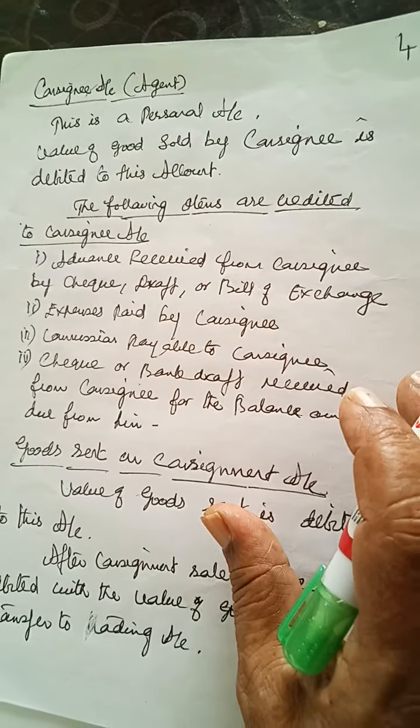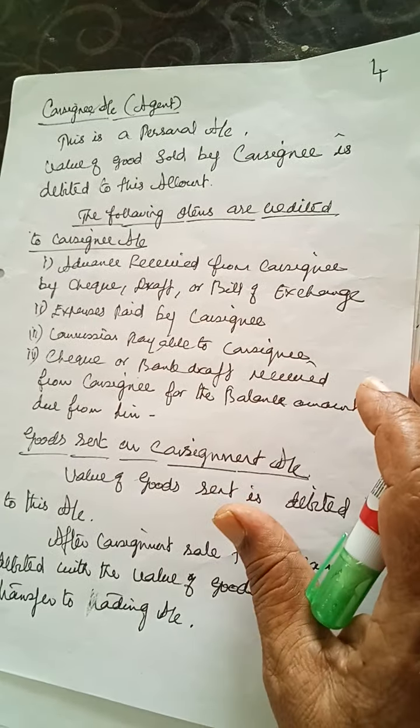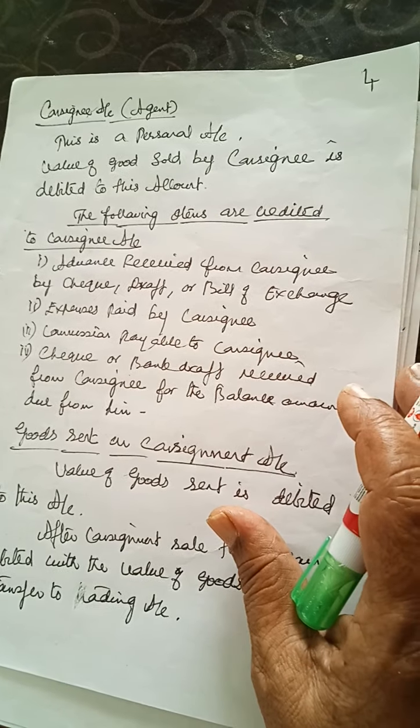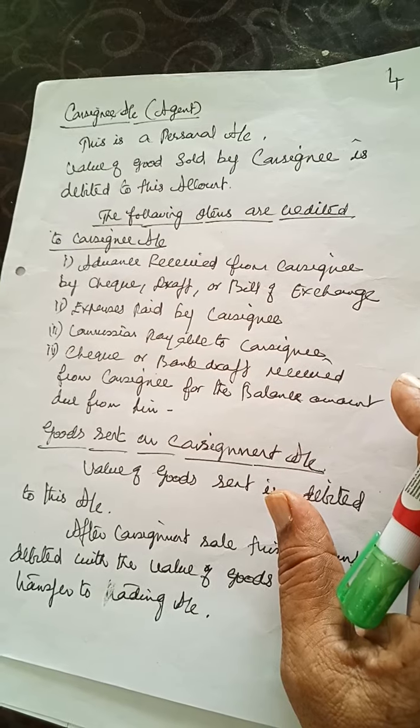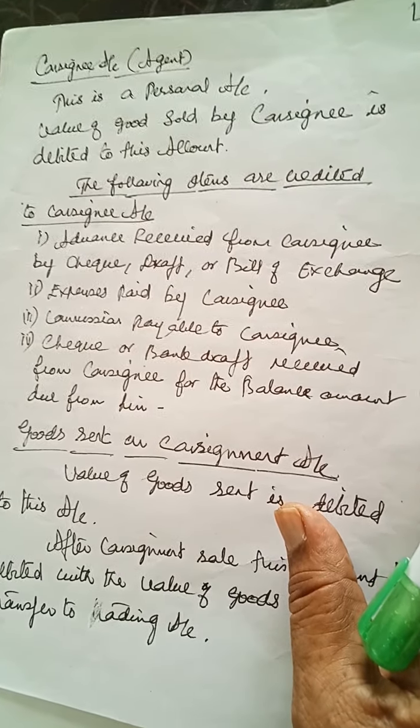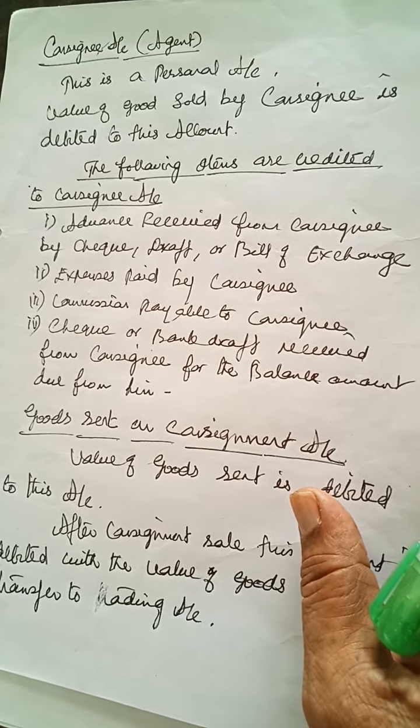Consignee account is nothing but a personal account. This account is debited when the goods are sold, and the consignee's account is credited for advances received, expenses paid by him, commission due to him, and the net amount received.